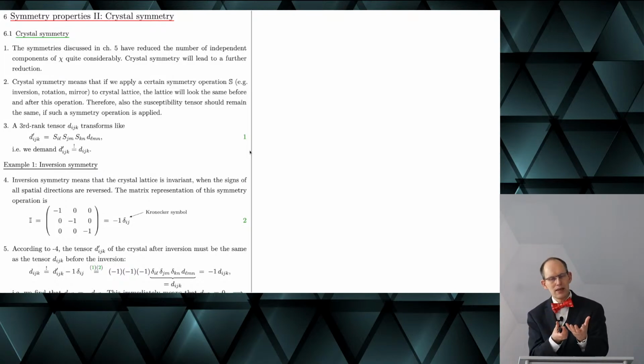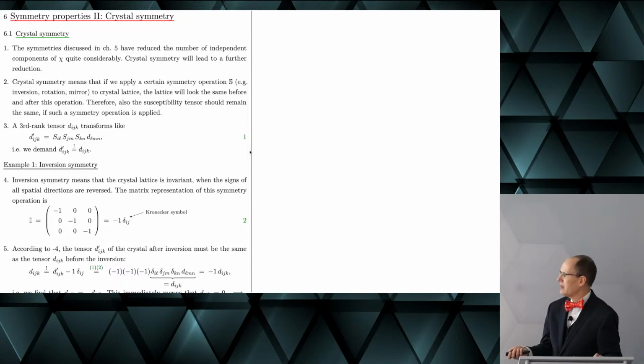So when I rotate a crystal, then of course I have rotated also the tensor, and I need to know how this works mathematically. Well, what we need to do is to apply the symmetry operation. So if I have a third rank tensor, then I need to do it 3 times. You're certainly familiar with what you have to do with a second rank tensor.